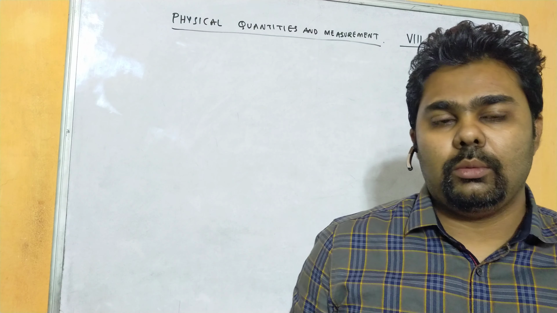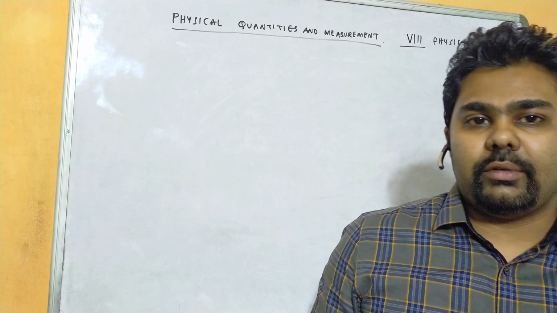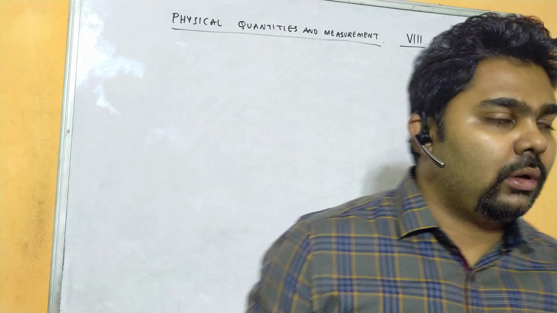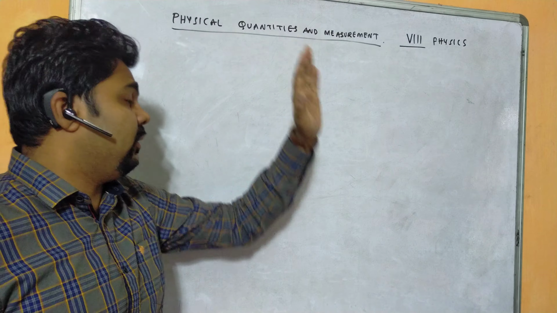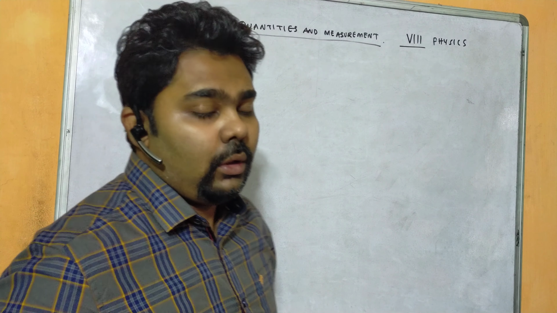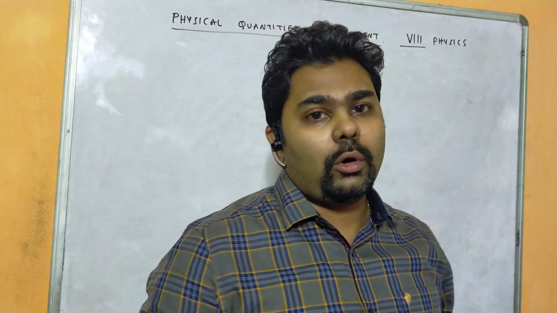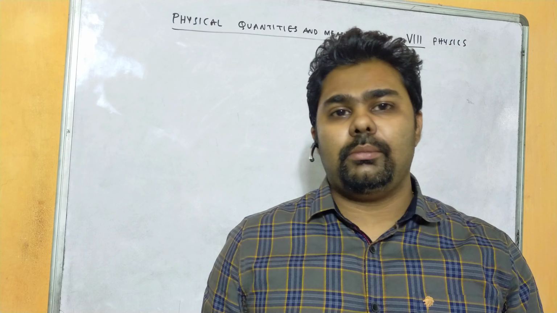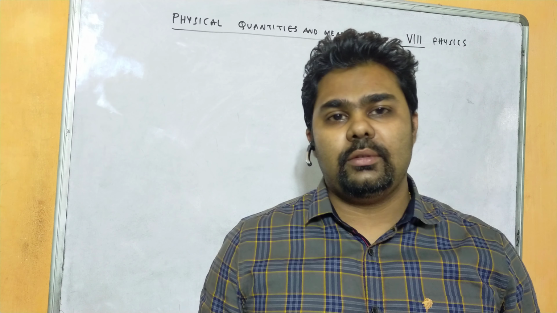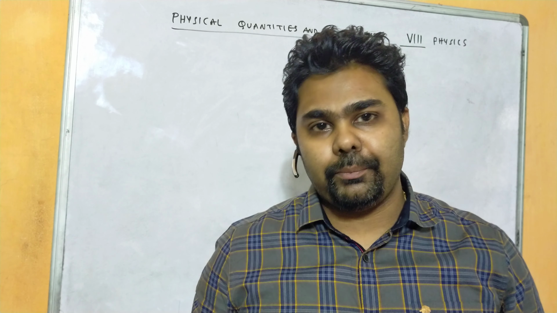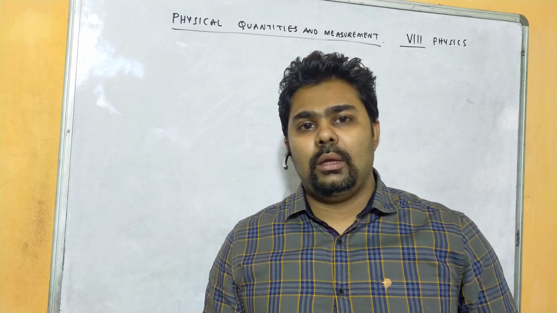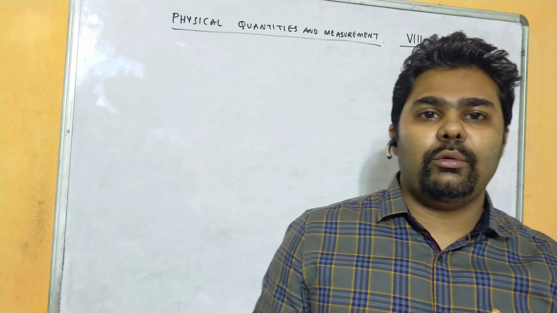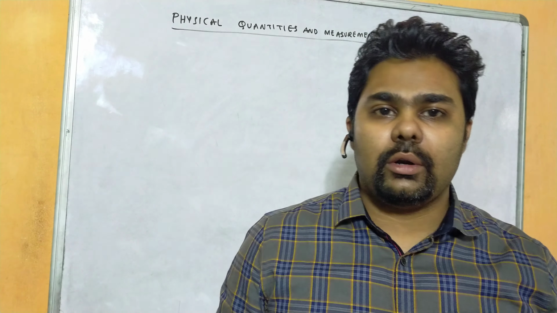So without wasting any time, let's start our next chapter, chapter number 2, physical quantities and measurement. You see, in our daily life we always come across the terms mass, density, volume. So in this chapter we will understand how to measure irregular bodies or irregular objects.